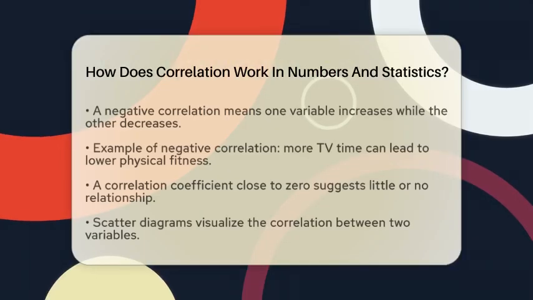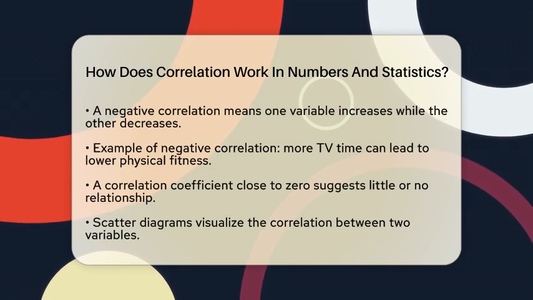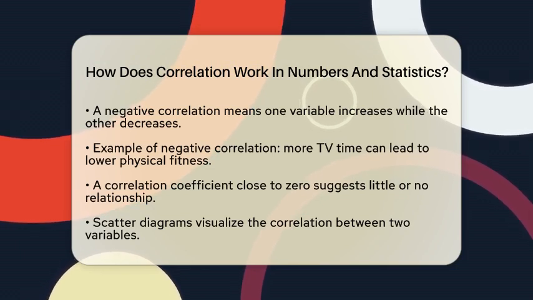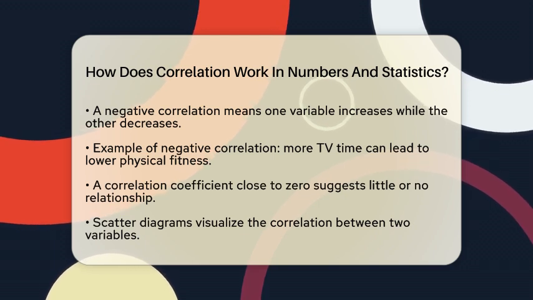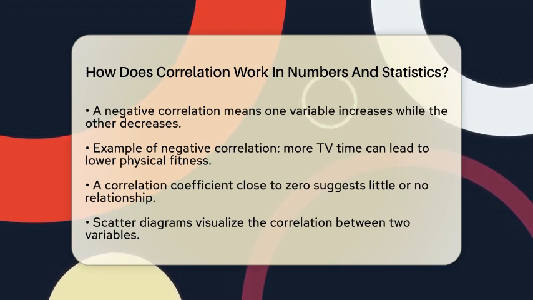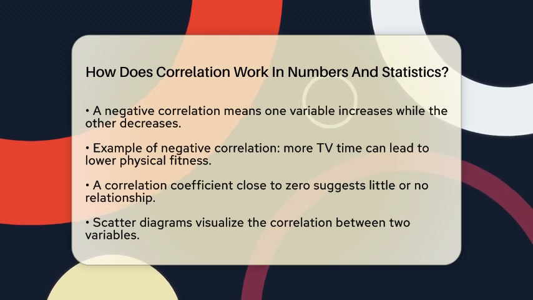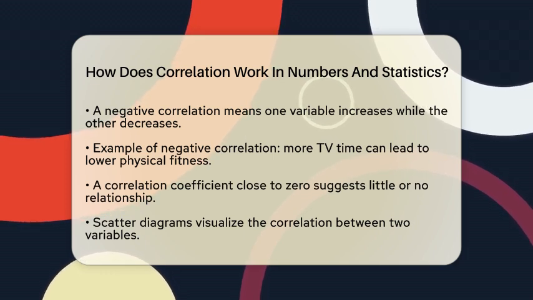On the other hand, a negative correlation indicates that when one variable increases, the other decreases. An example of this could be the relationship between the amount of time spent watching television and physical fitness. When the correlation coefficient is close to 0, it suggests that there is little or no relationship between the two variables. To visualize this relationship, a scatter diagram is often used.